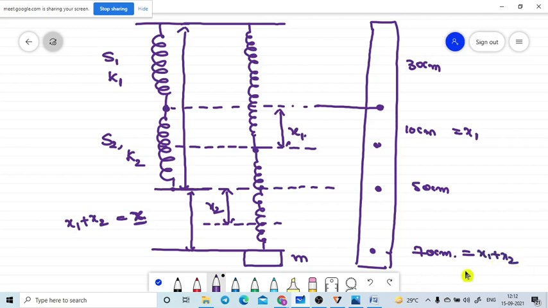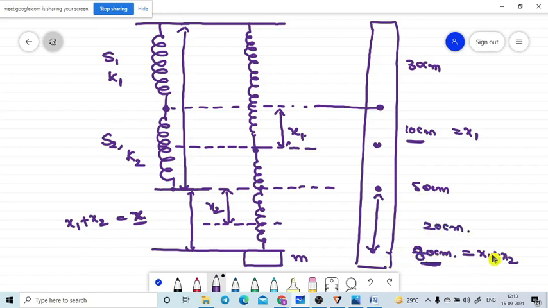How can we get only the x2 value? Sorry, let me take 80 centimeter.